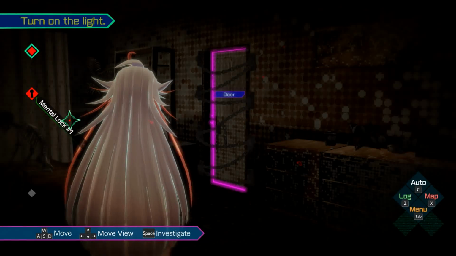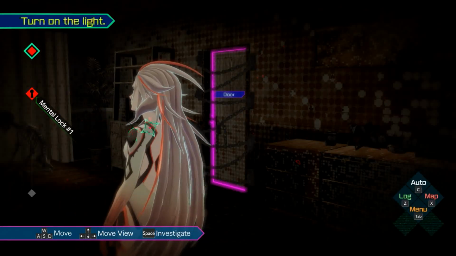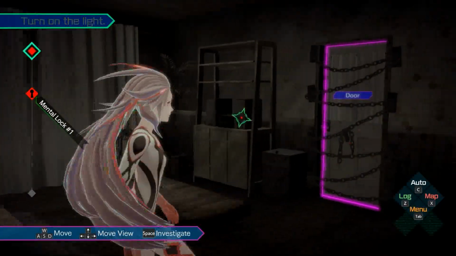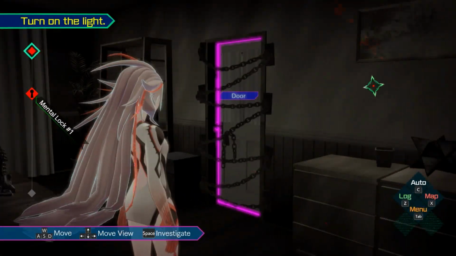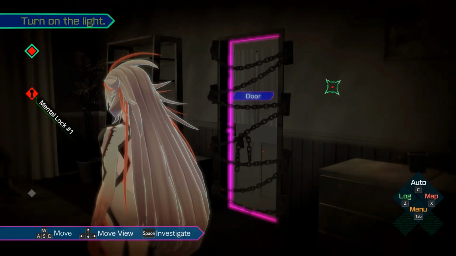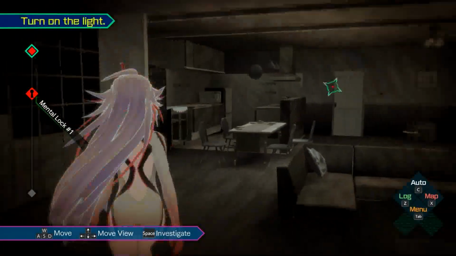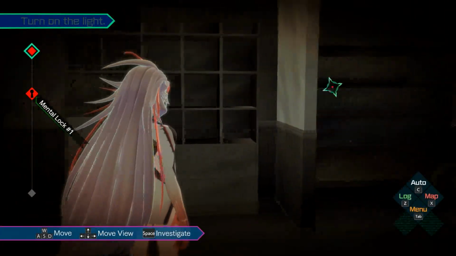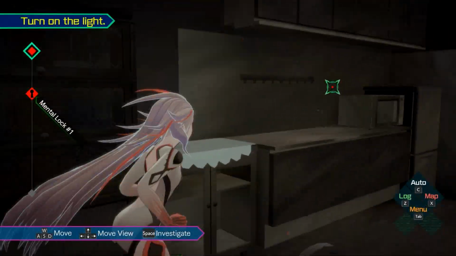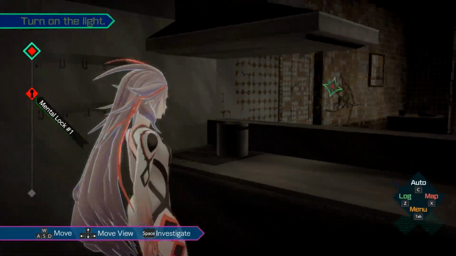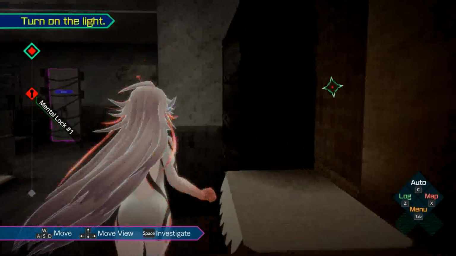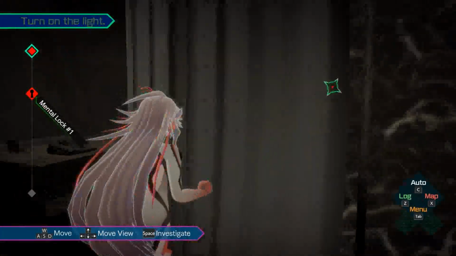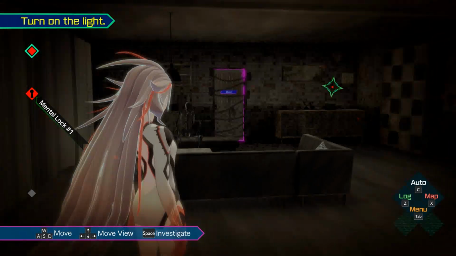Okay, does that mean that I'm gonna have to point her or... hold on a second. Oh, okay, so we can move her. All 3D and such. Now to move... okay, this is a little bit different. I'm no longer using my mouse over here. Okay, well, can we investigate some stuff around here? Yeah, this is pretty advanced for a visual novel. This is pretty nice. I'm loving this.